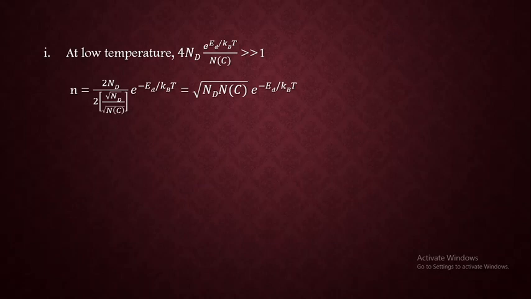So n will be equal to 2Nd as it is, divided by 2 times root of Nd by root of Nc into exponential of Ed by kBT. And this exponential term I have taken in the numerator. Root Nd and Nd are going to cancel out, giving us n equals square root of Nd into Nc into exponential of minus Ed by kBT.